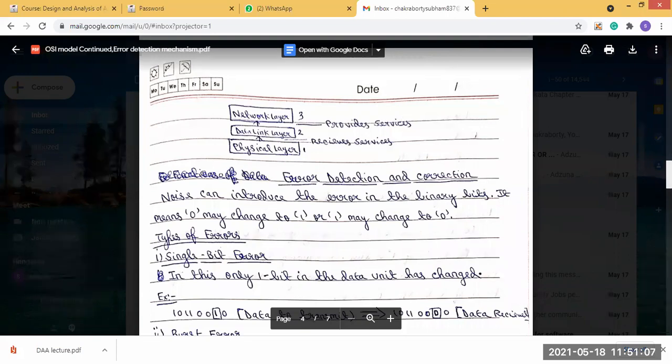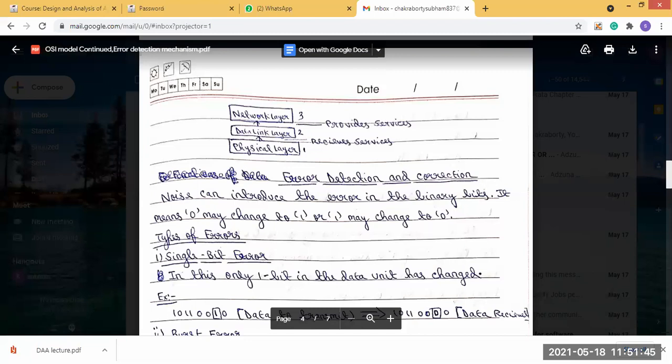We have already seen in the presentation layer, the translation, that the communication should be on the stream of bits. So when one system is communicating to another system through a communication channel, a situation may occur that noise is introduced, and the bits which are transmitting from sender to receiver, 0 is changed to 1 and 1 is changed to 0.